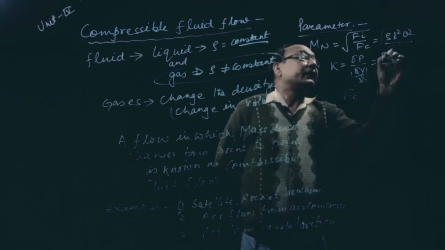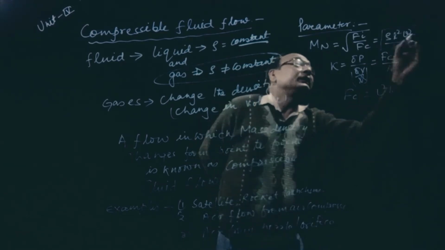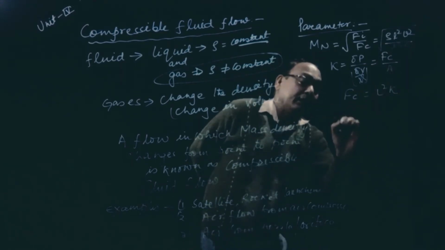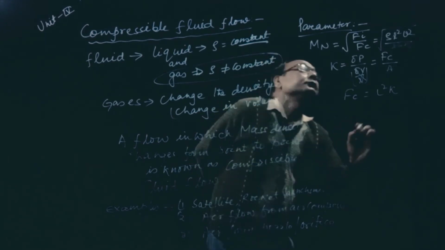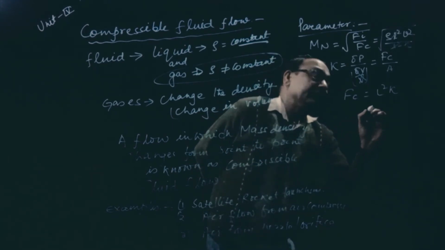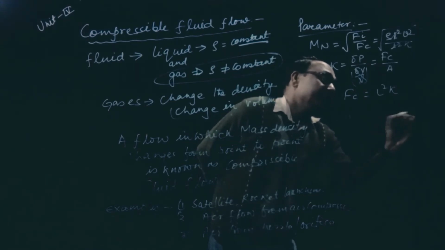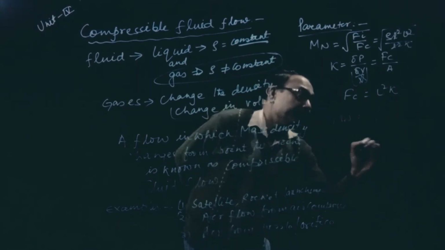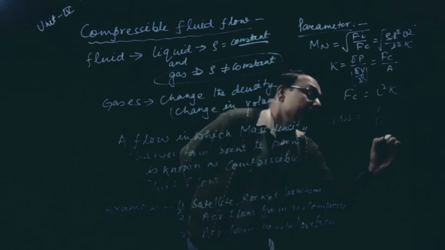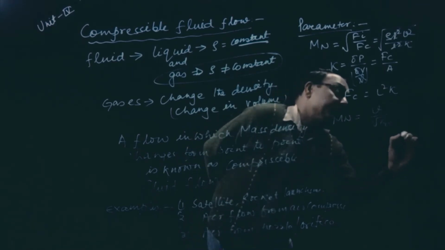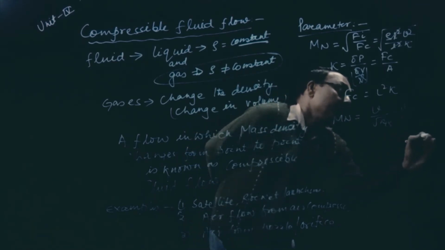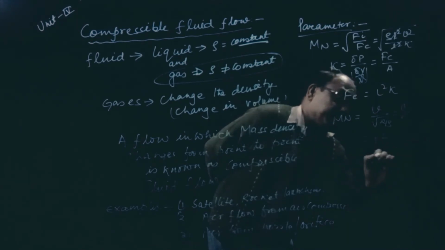So this L square will get cancelled. Mach number is V by root under K by rho, so it is V by C. That is nothing but fluid velocity by sonic velocity.